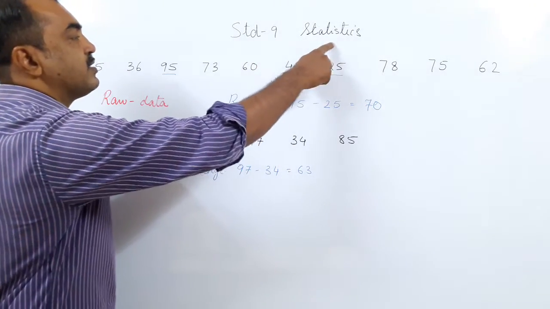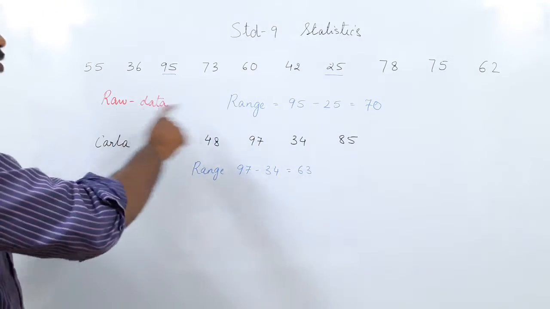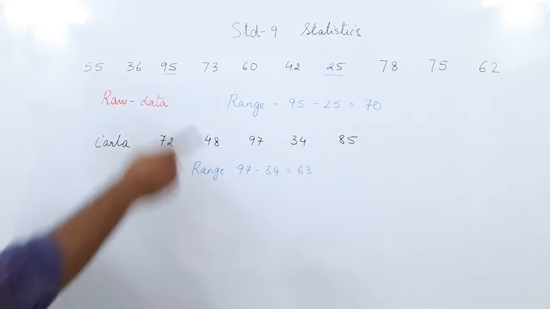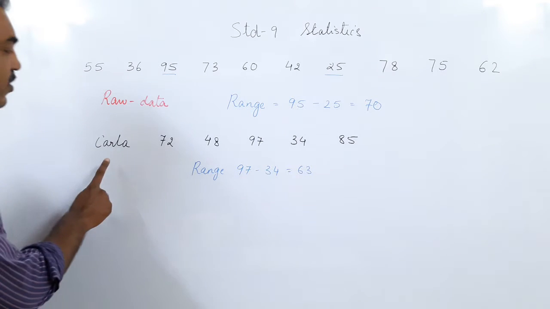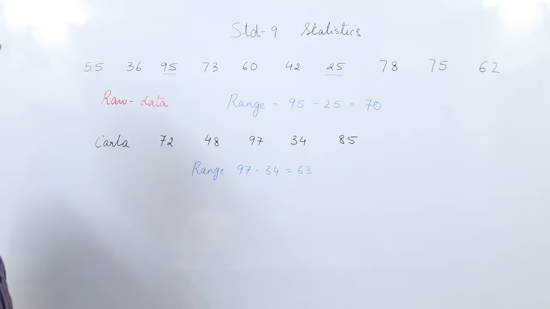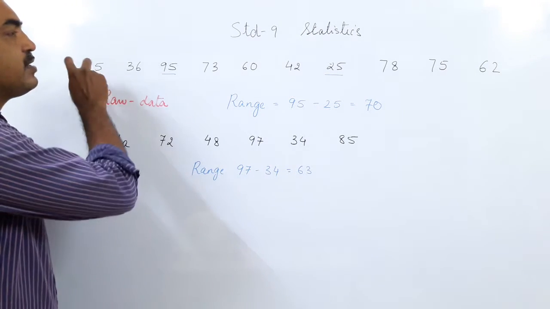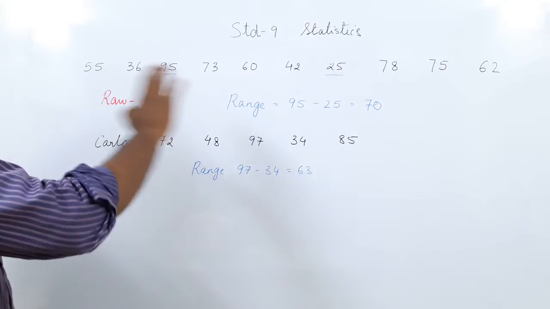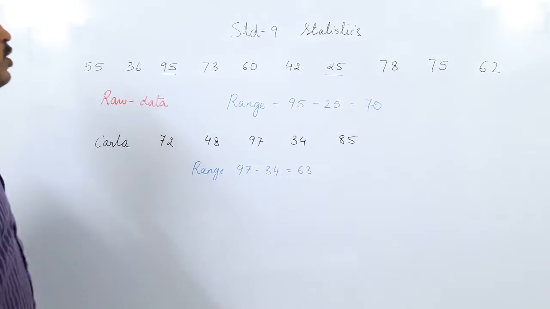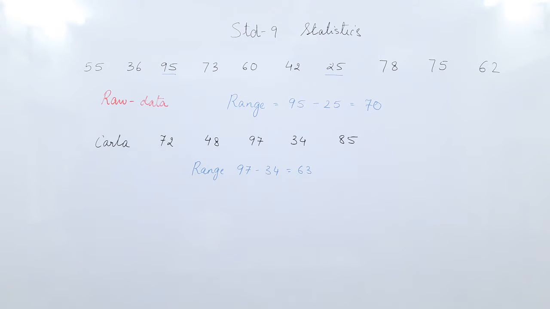To understand the word statistics, here we have an example of raw data. These are the marks of 10 different students in a test of mathematics, and this is the marks of a single student in 5 different tests of mathematics. So first we need to know what raw data is. Raw data is the data collected as it is. It is not arranged and nothing is done. We only see the range of the data, and this is also raw data. Now from raw data we'll go to arranging the data. So now we'll learn the techniques of how to arrange the data in the proper manner.